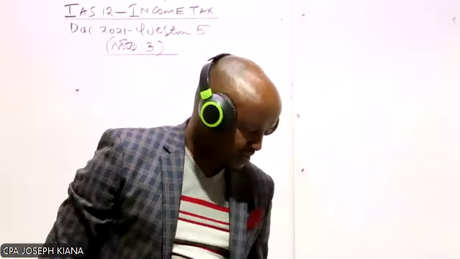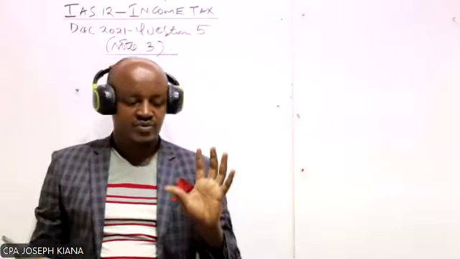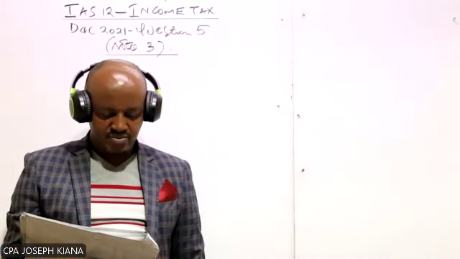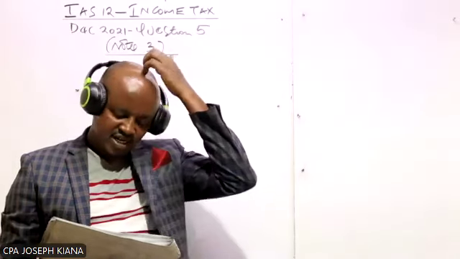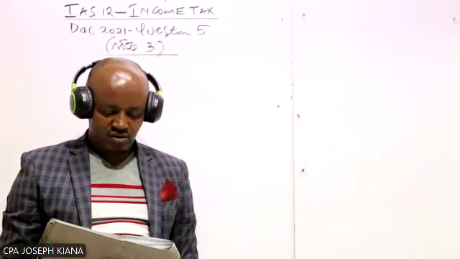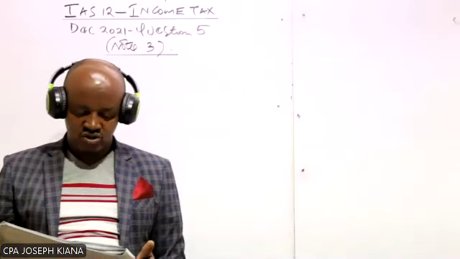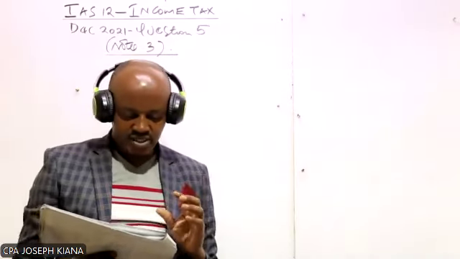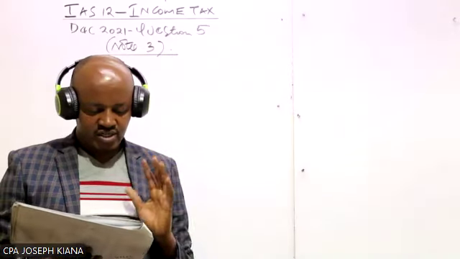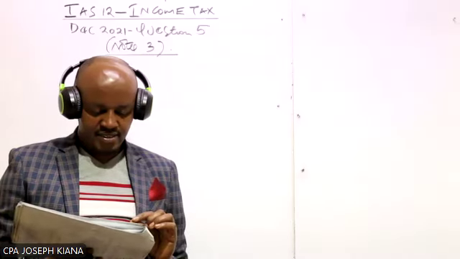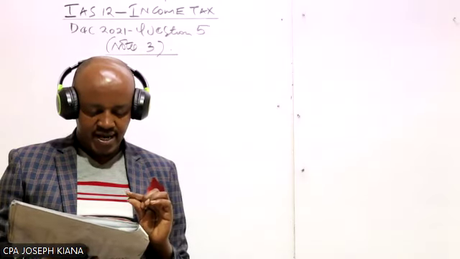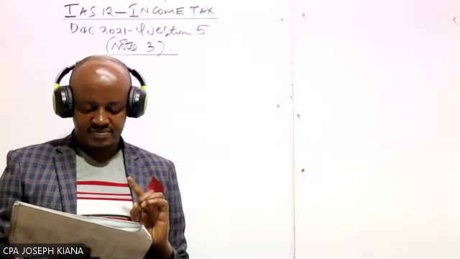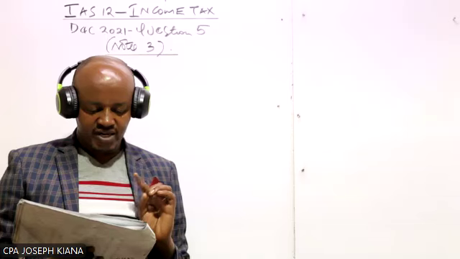Okay. So the question is, we are not doing the entire question. Specifically, I want us to go to the additional information number 3, and it reads, Bawabu Limited estimated an income tax provision of shillings 113.8 million is required for the year which ended 31st of March 2021. And then in the other paragraph, we are told the balance on the current tax in the trial balance represents over or under provision of the current tax for the year which ended 31st of March 2020.